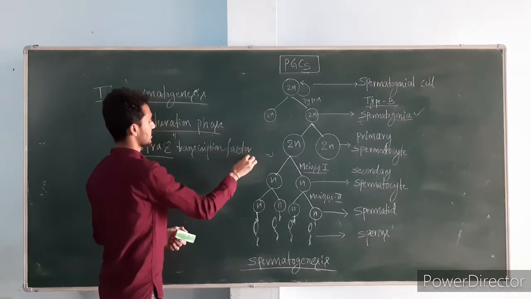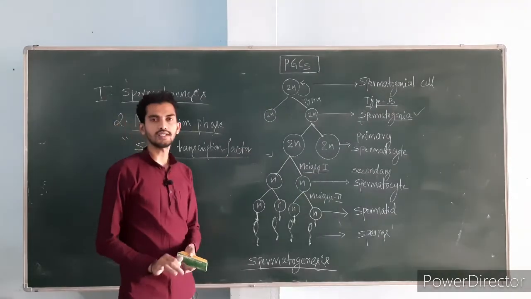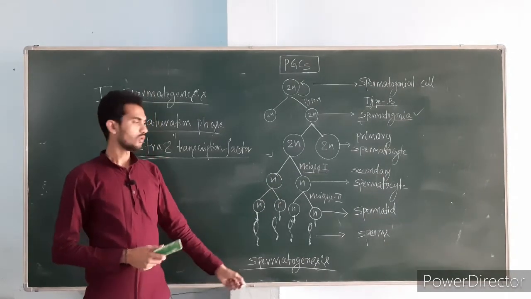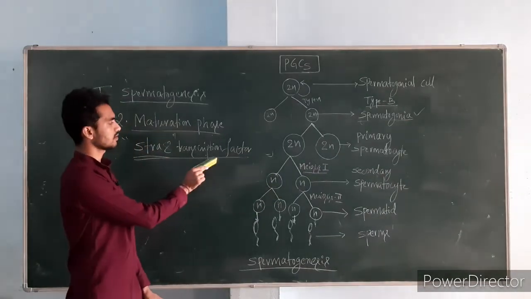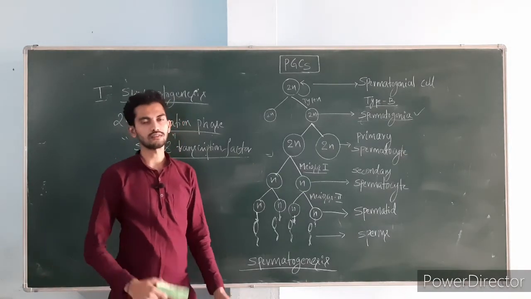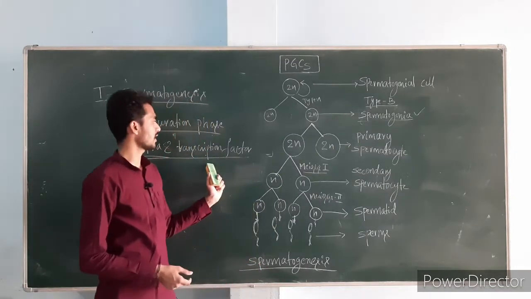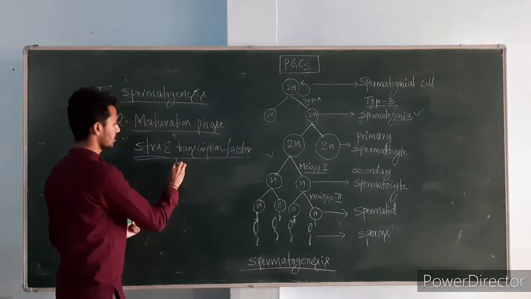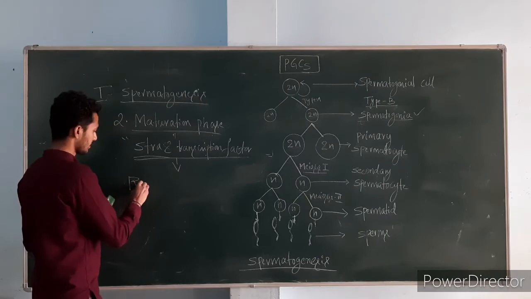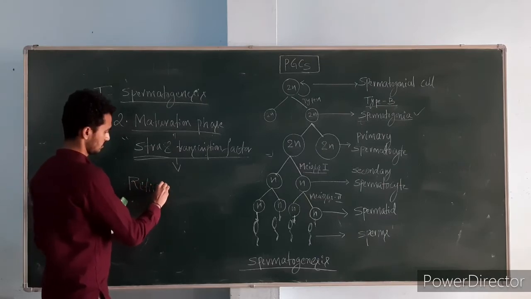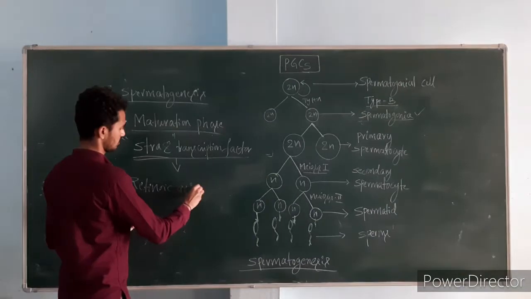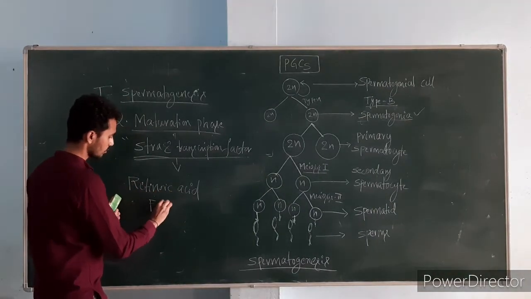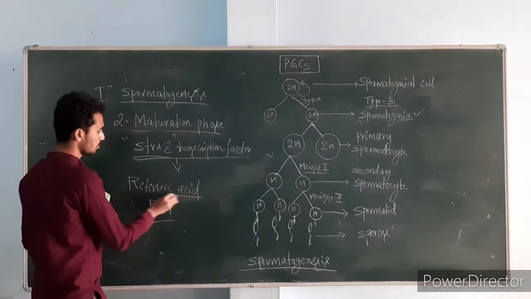Until puberty in males, the meiosis or spermatogenesis process will be downregulated by the STRA8 transcription factor. On the onset of puberty, this STRA8 transcription factor will be neutralized and upregulated by 2 factors. They are called retinoic acid, high levels of retinoic acid and fibroblast growth factor 9. Very important.